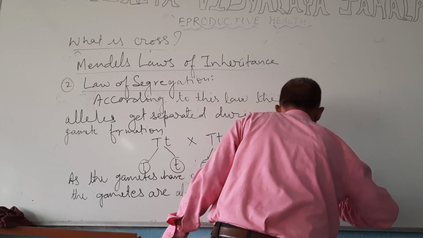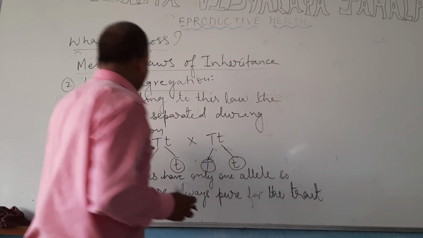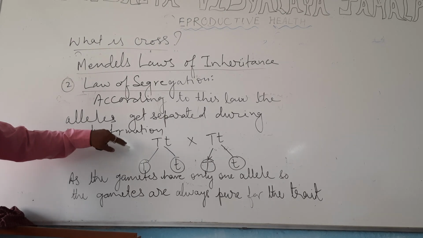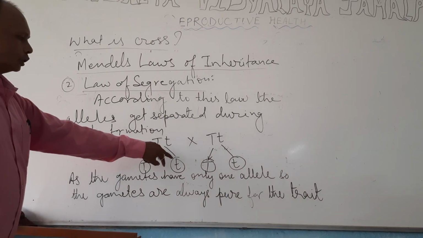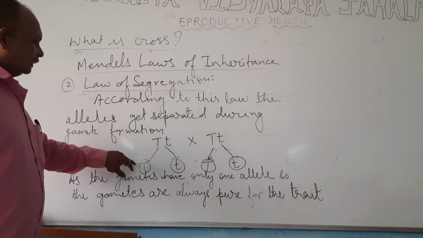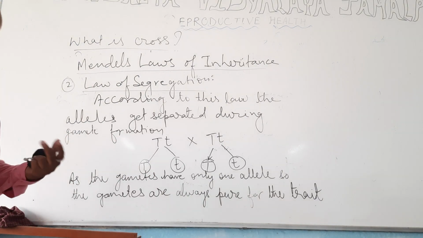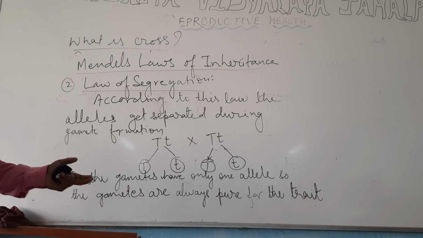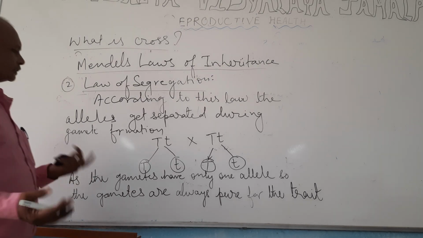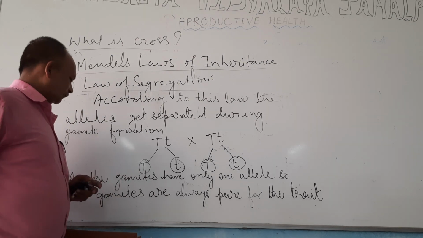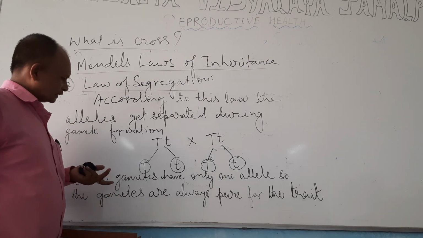So as we saw, during gamete formation, when meiosis takes place, at that time both the alleles of a character get separated. Although they came together in the F1 generation, in the F2 generation again when gamete formation takes place, they get segregated or separated, and this is called the law of segregation.